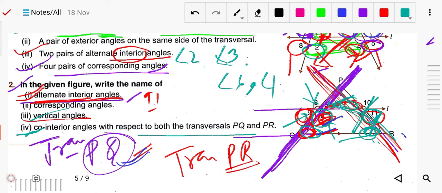The co-interiors will be 3 and 4, on the same side. So first you have to write the values for the transversal PQ, and after that for PR. Likewise you have to do exercise 18b.